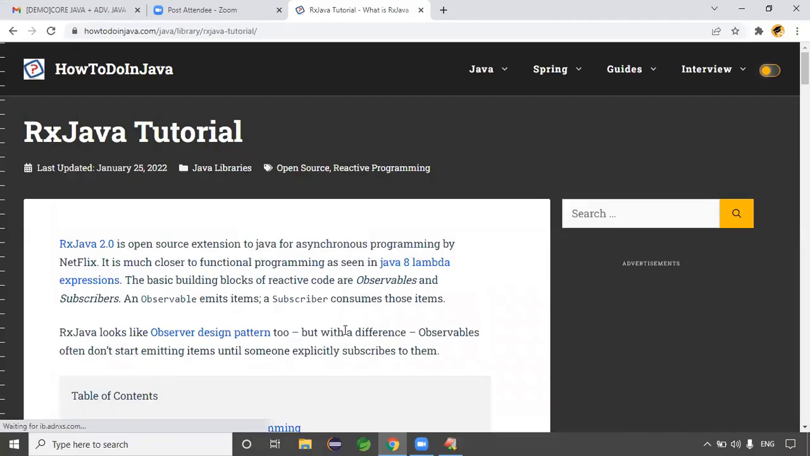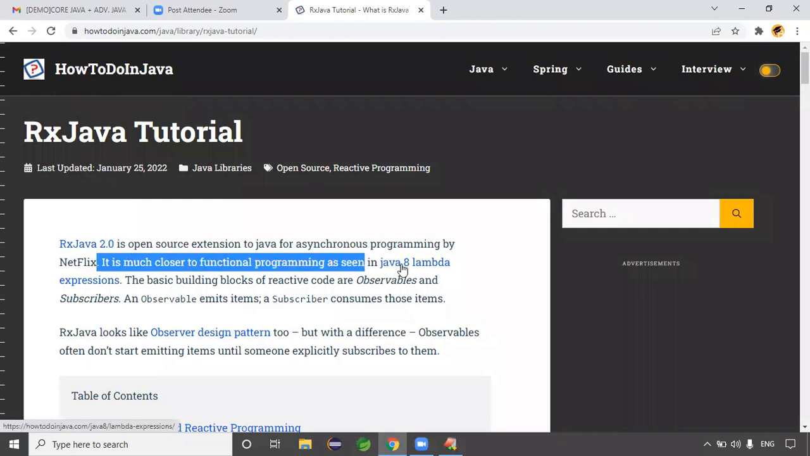If you're new to some words, guys, immediately try to check in Google. See, guys, RX Java 2.0 is an open source extension to Java for asynchronous programming. Actually, programming has two ways: synchronous and asynchronous programming, by Netflix. It is much closer to functional programming, as seen in Java 8 lambda expressions. It's clearly saying functional programming, but still you are saying Java is object oriented here. Java is object oriented, and Java is also functional programming. Those kinds of technical words we have to know, right?